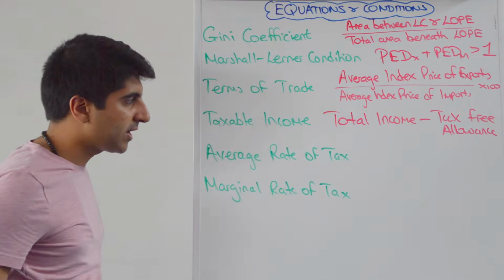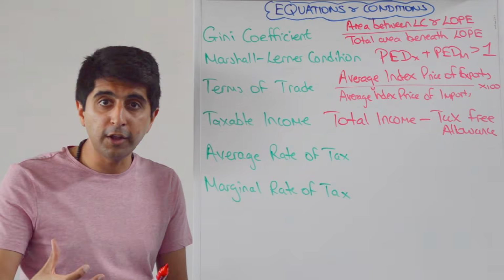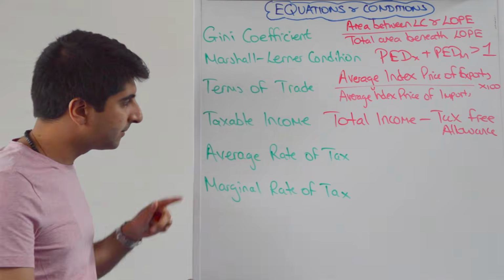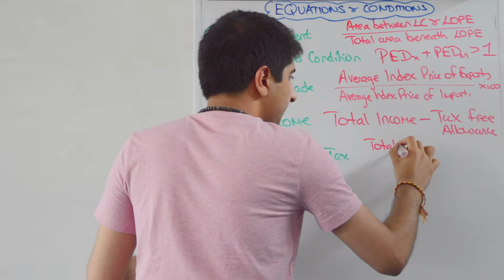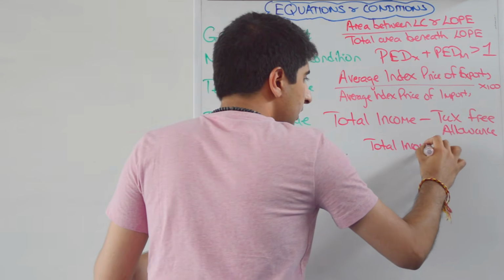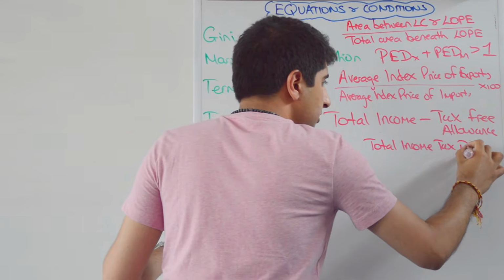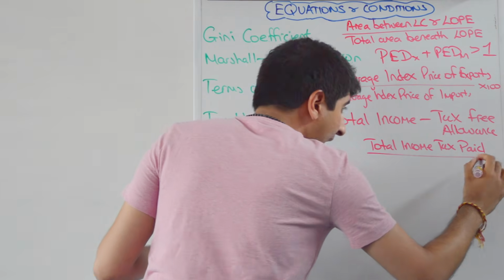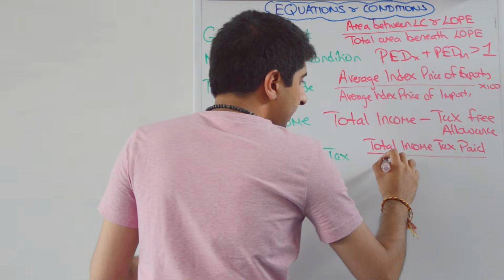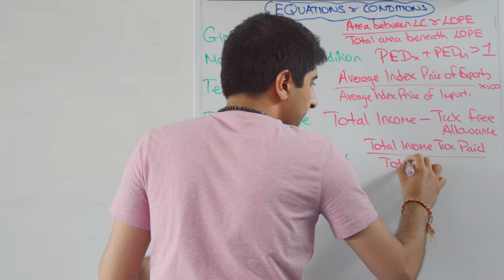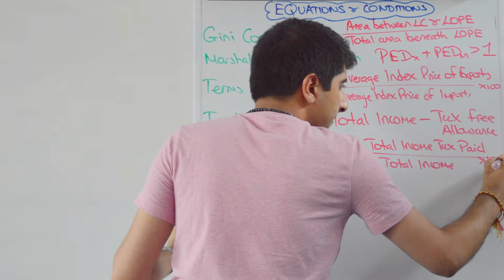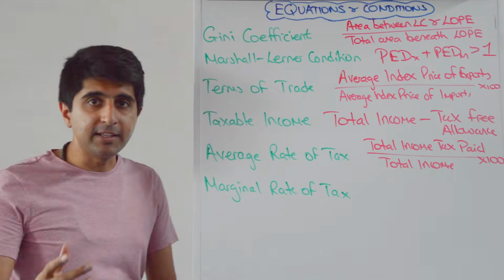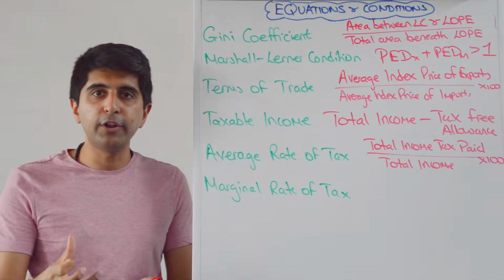The average rate of tax, so basically per pound earned, how much is paid in tax. The average rate of tax, you've got to take the total income tax paid, the total income tax paid you would have worked that out, divide that by the total level of income, and multiply by 100. You'll get a percentage, and that tells you out of every pound earned how much is paid in income tax.